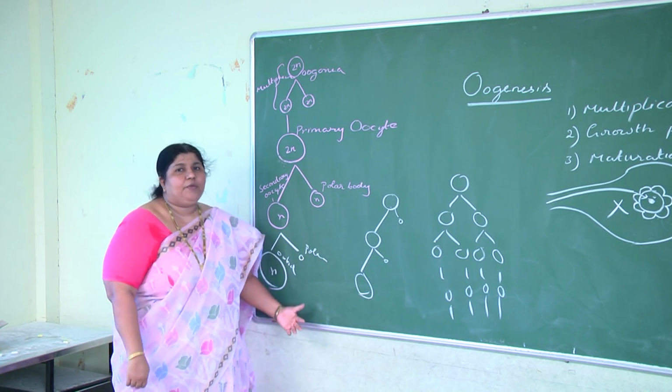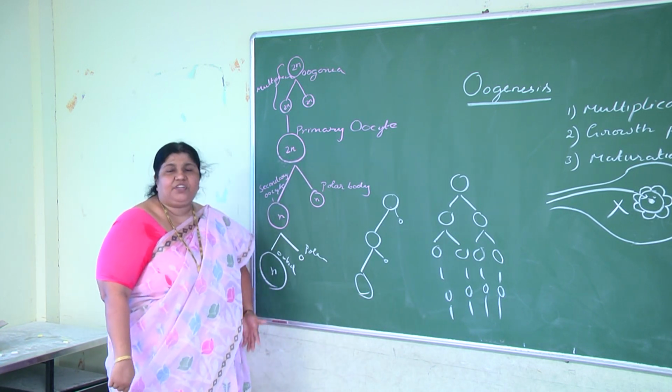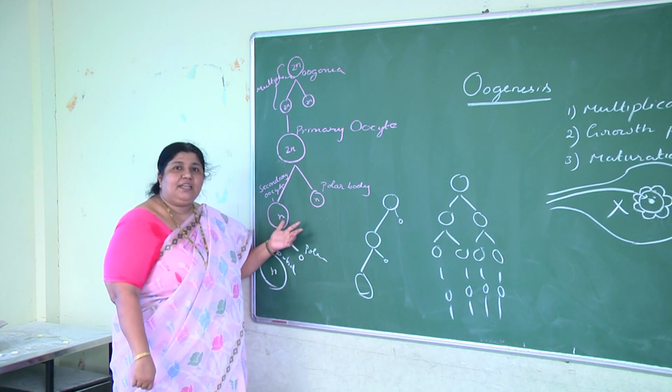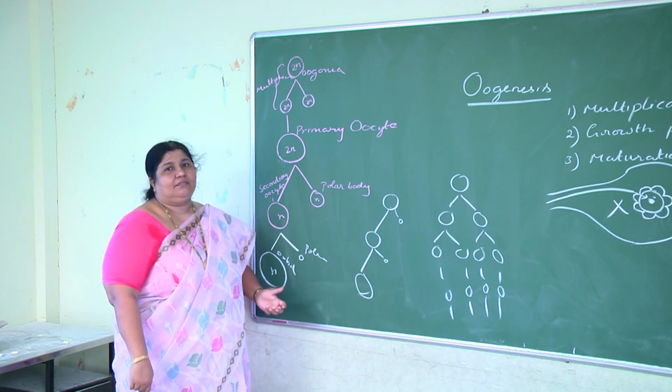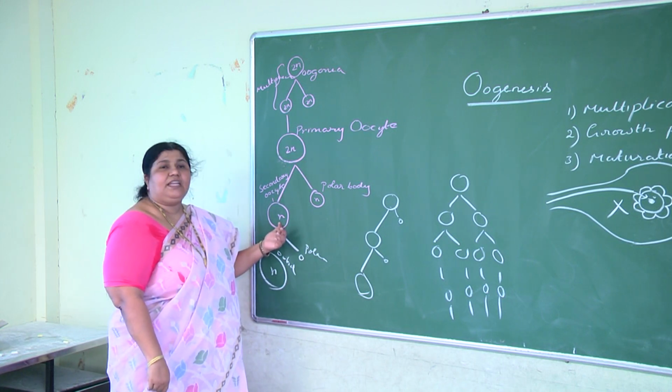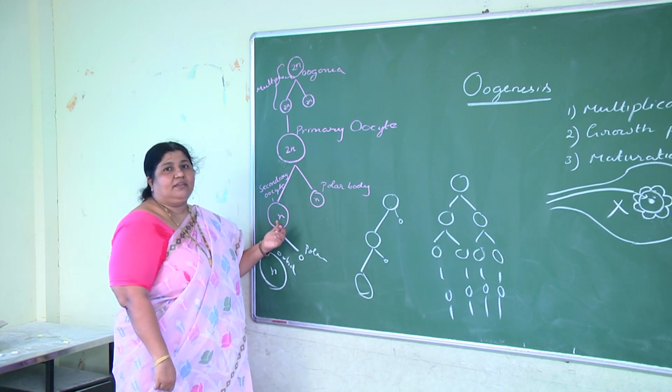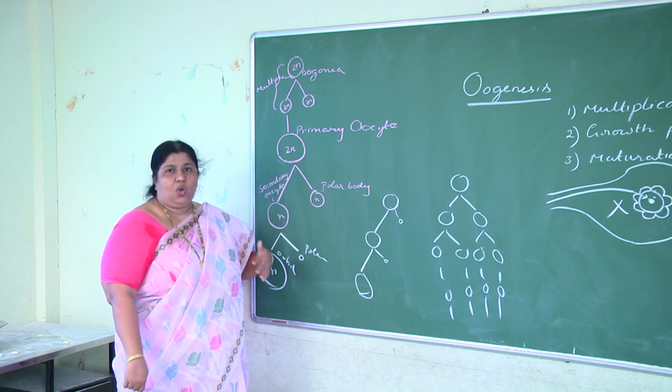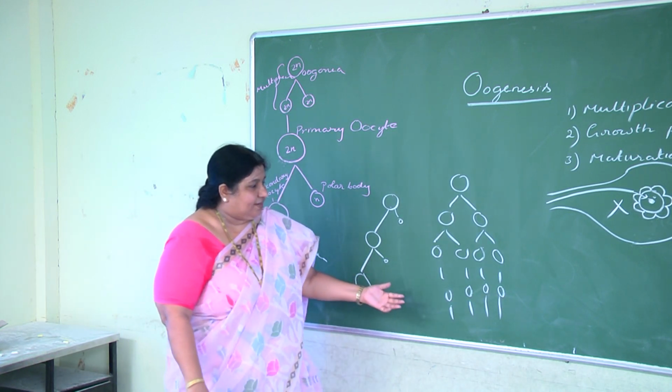If 50 ova are formed, how many primary oocytes? 50 only. How many secondary oocytes? 50 only. If 200 ova are formed, how many primary oocytes? 200 only. Secondary oocytes? 200 only.